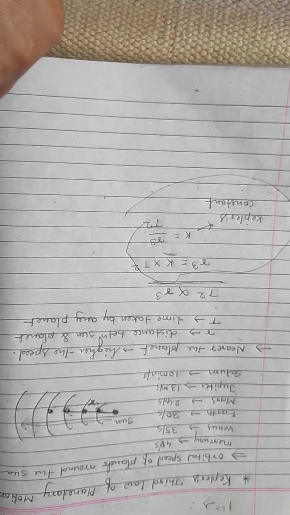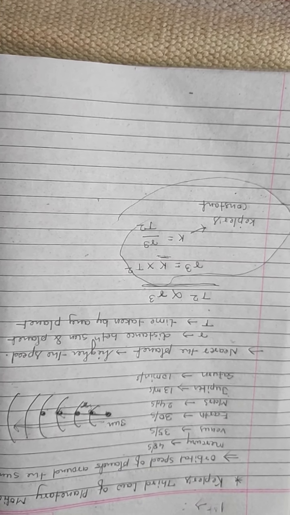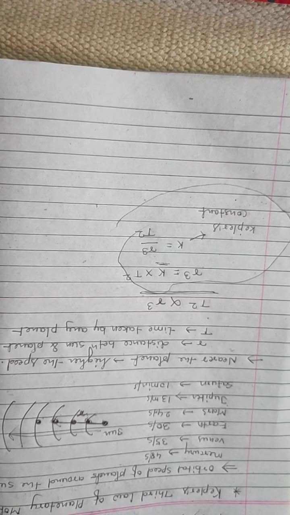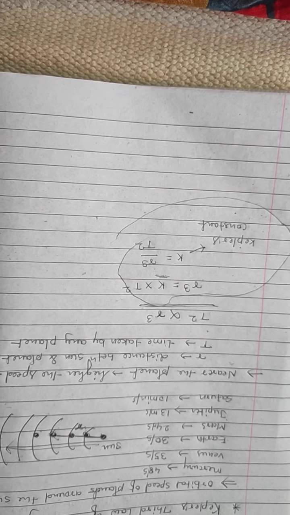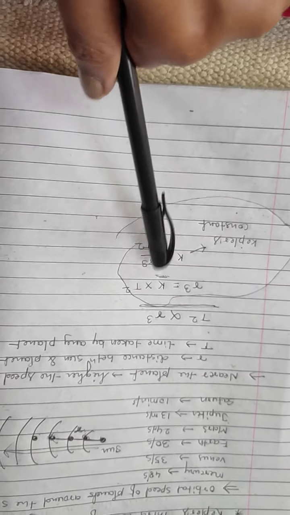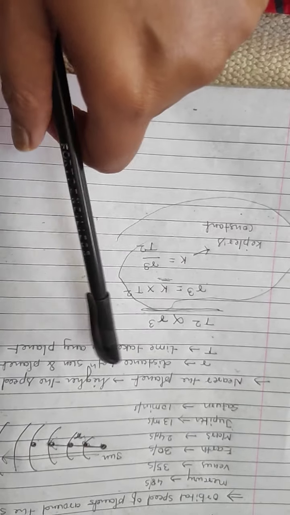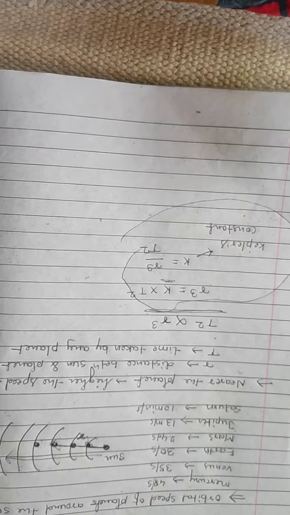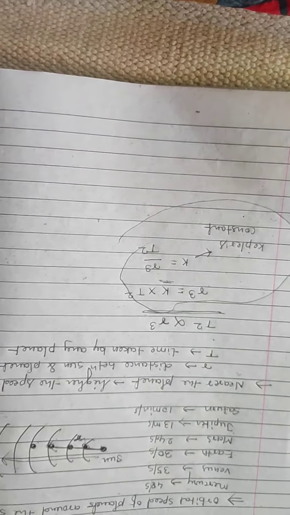The statement of the third law says that the cube of the mean distance of a planet from the sun is directly proportional to the square of its orbital period t, and this is the expression. Remember this. You do not have to read more, this much is needed. The further derivation is in 12th class. So now you have to remember this much only. Get it? Thank you.